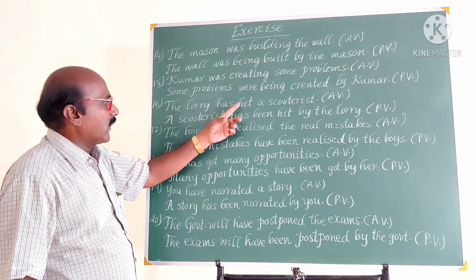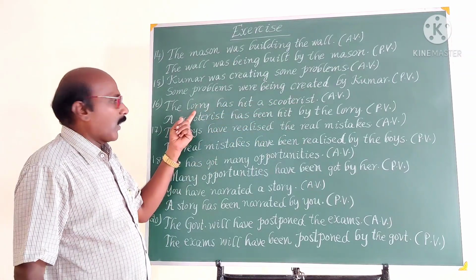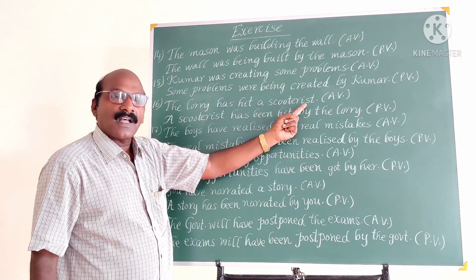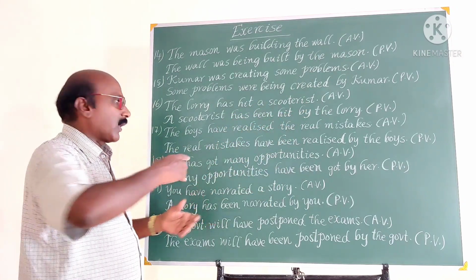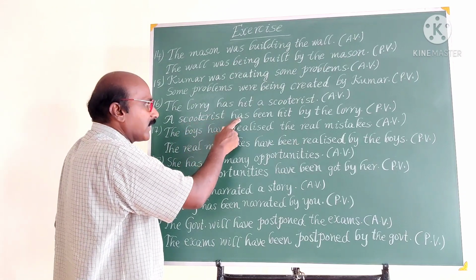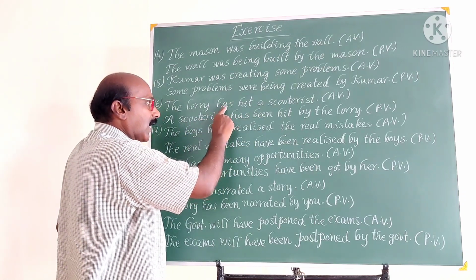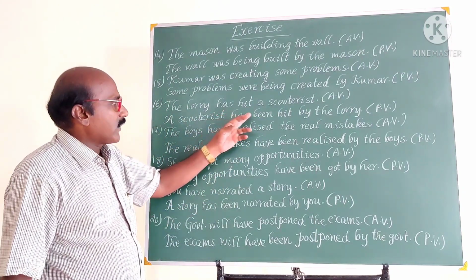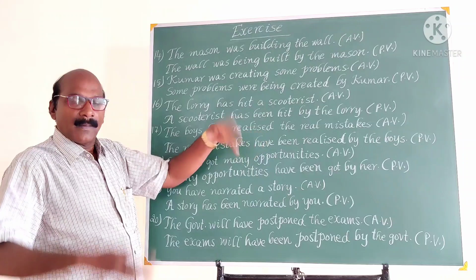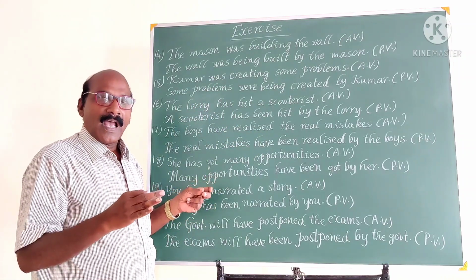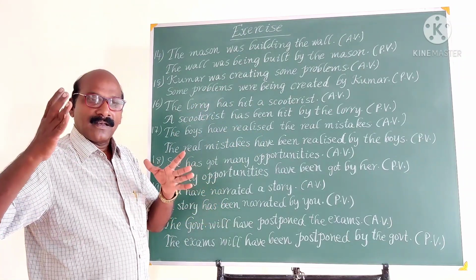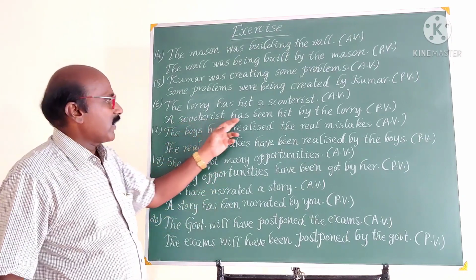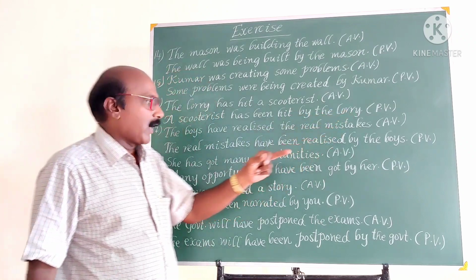The lorry has hit a motorist. The lorry is the subject, has hit is the verb, a motorist is the object. Object becomes subject. A motorist has been. Between the helping verb and the main verb, we have to use been as the right be form. Has been hit. In some other sentences, if you find has done something, has been done, something like a motorist has been hit by the lorry.